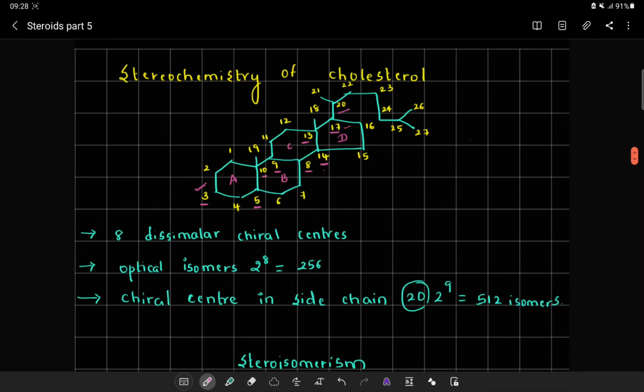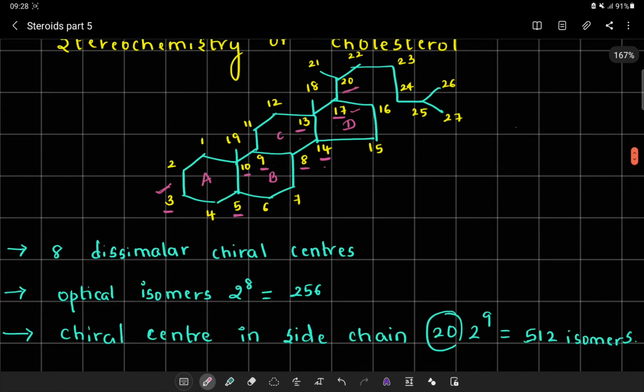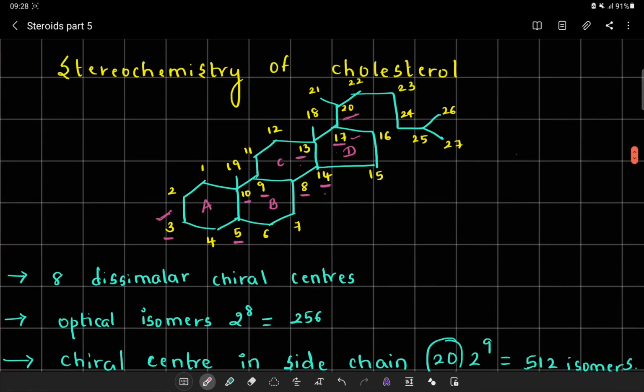The next concept in this discussion would be stereochemistry of the cholesterol system. When I say stereochemistry of cholesterol system, the first thing that we try to understand is how many stereocenters are present in a cholesterol system and how they can be classified under different categories.